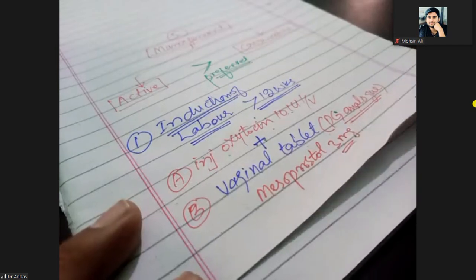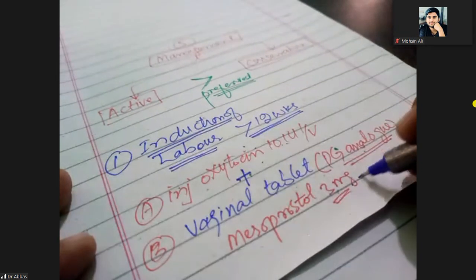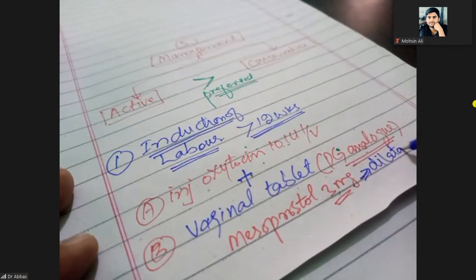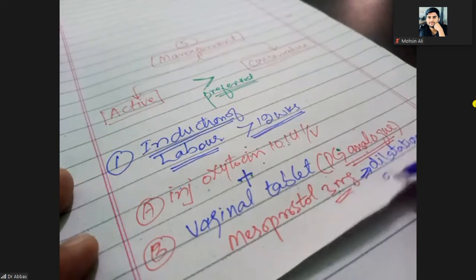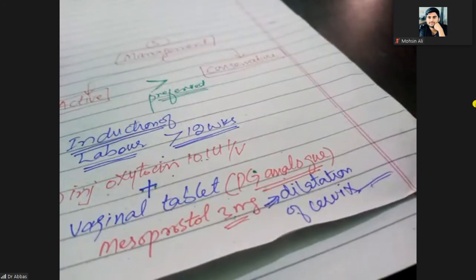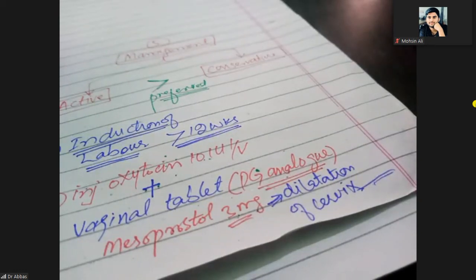What is the function of this prostaglandin analog? Prostaglandin analog will cause the dilatation of cervix. It means one side you are trying to contract the uterus and other side you are dilating the cervix.